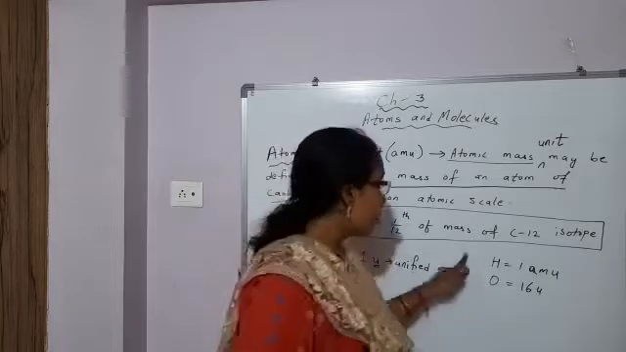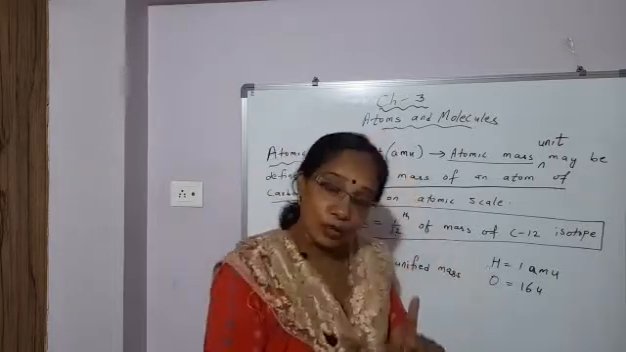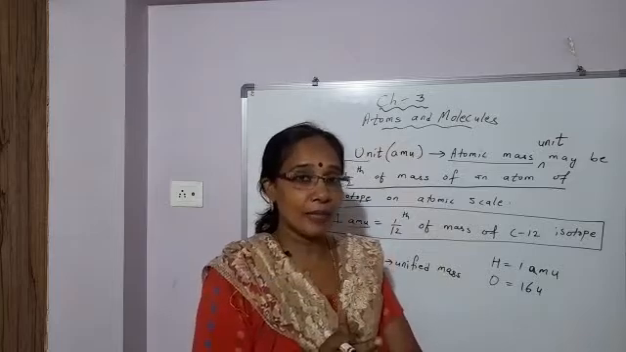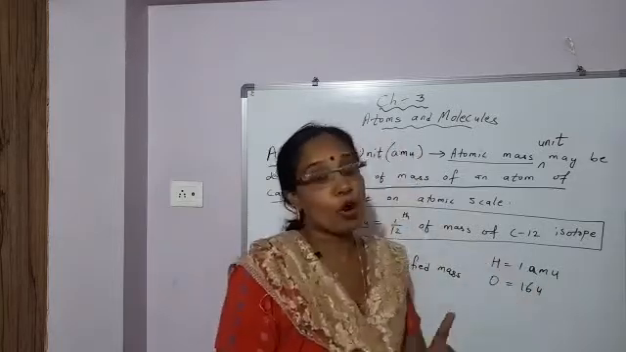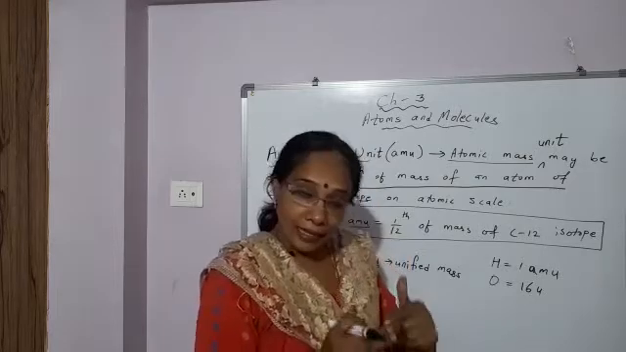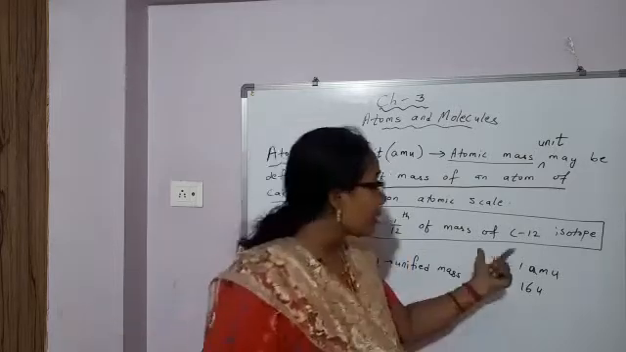And in the beginning, which element was taken? Hydrogen, because it was the lightest element, and on atomic scale its mass was taken to be 1 AMU or 1 U. And the mass of other elements were compared with hydrogen.